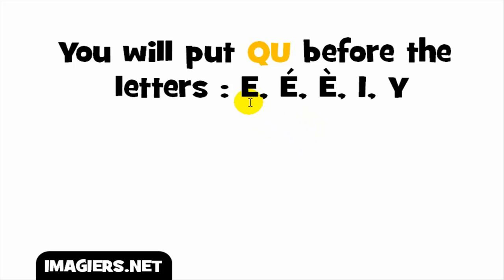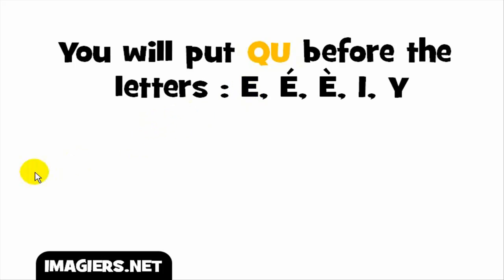Okay, but then we've got another way to write the sound K, especially if we combine it with other letters and these vowels especially. So accent aigu, remember it's the sound E. Accent grave, it's the sound E. And then I and Y. Y, remember that you will pronounce it like I. So before these letters, you will have to put this QU. So two letters just to get the sound K.